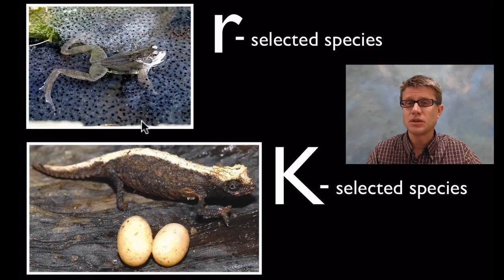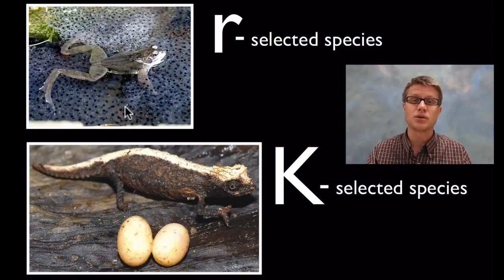An r-selected species is going to be a species that loves to grow as quickly as it can. Look how many babies this frog is going to have. Thousands of those. And so if I were to take this frog and introduce it into a pond where there are no frogs, we're going to have a bunch of frogs really, really quickly. We're going to have an r that's really, really large, and they're going to fill that area. They're going to run out of resources and crash, and they're going to boom and bust, but they're going to fill it really, really quickly.